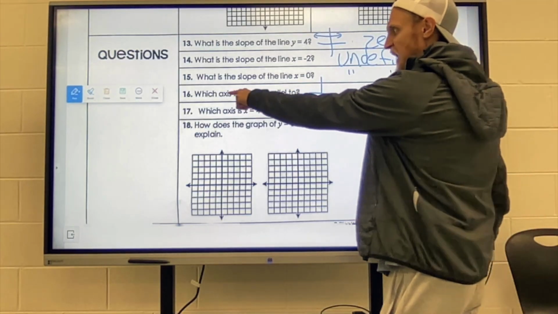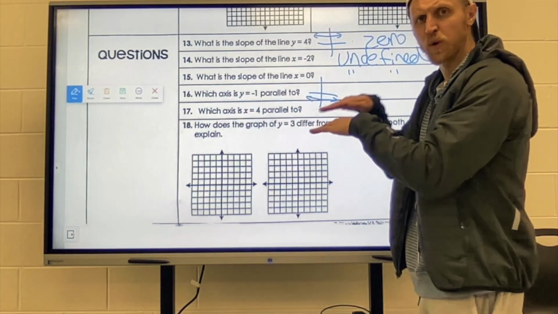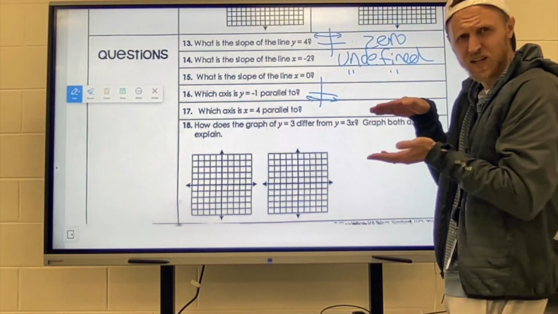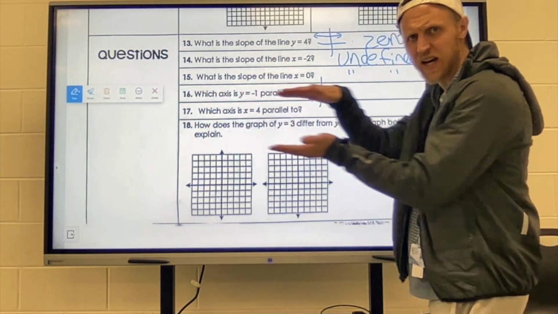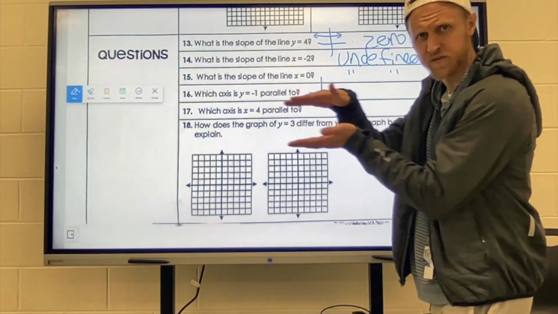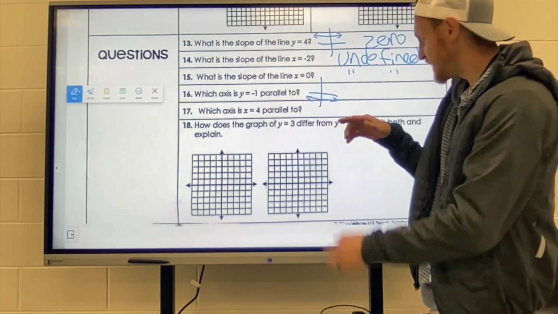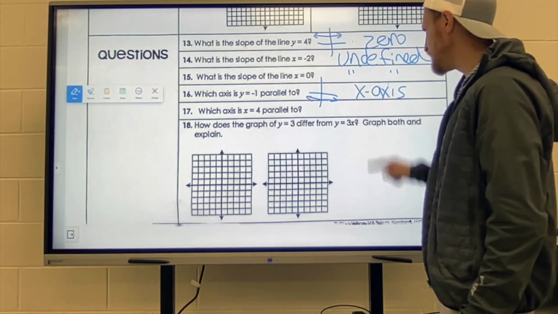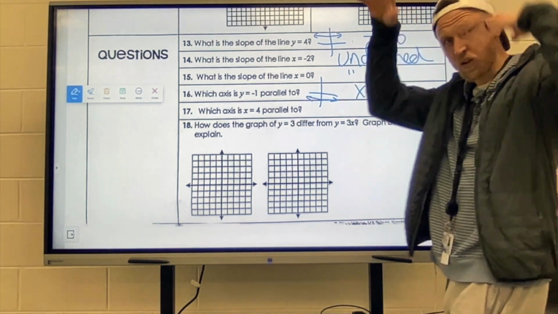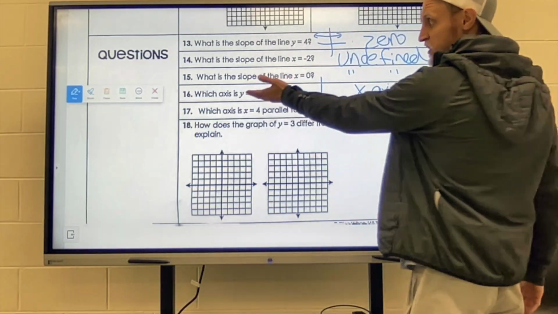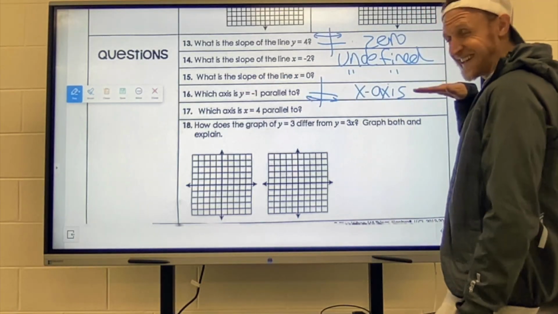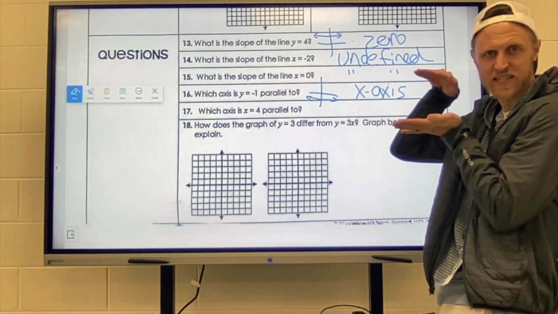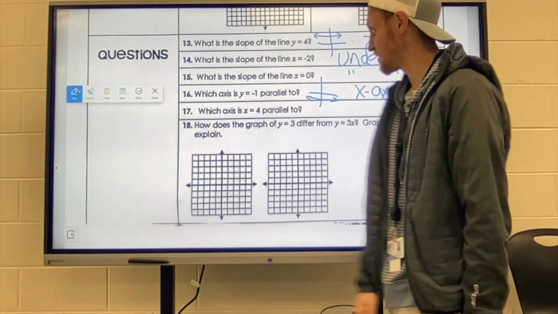It's asking which axis, x or y, are we parallel to? What are we running the same as? Which axis goes side to side, just like my horizontal graph does? Yeah, that would be the x-axis. So that's kind of a unique type of question that's testing a lot of different things that you understand. As long as you know that y equals -1 is going to create that horizontal line, you can know that that's parallel to the x-axis. It never actually crosses it.